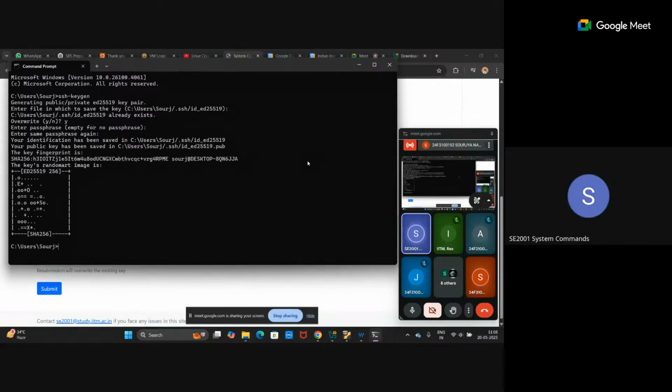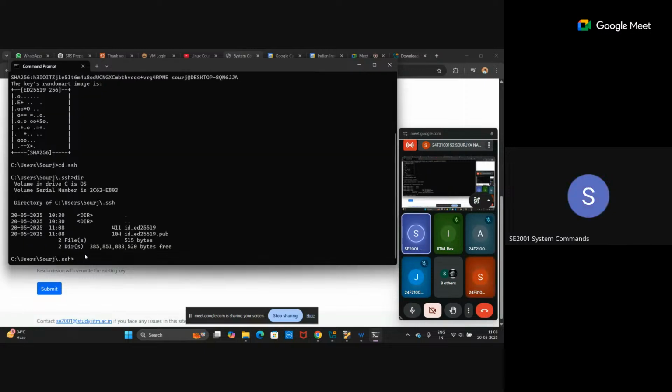Now just type cd .ssh. Now you have entered this folder. Can you type dir and press Enter? There is one file, id_ed25519.pub. You need to open this file and read the key from here.